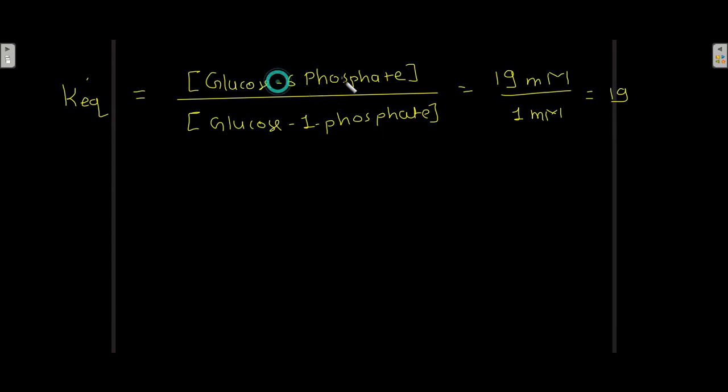Glucose 6 phosphate is the product and glucose 1 phosphate is the reactant. The concentration of product divided by concentration of reactant gives us the equilibrium constant, and that is the reason why for this reaction we got 19. Now we know the temperature is 25 degrees Celsius for this reaction, and we know the value of the equilibrium constant, and from this data we can calculate the value of the standard free energy change.